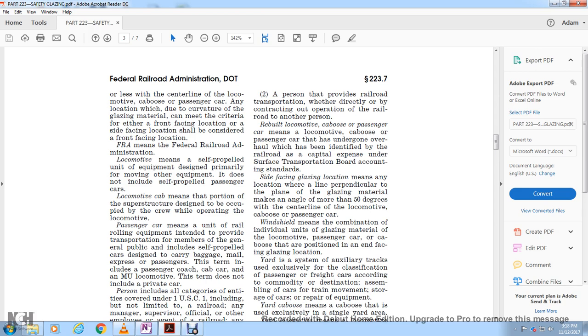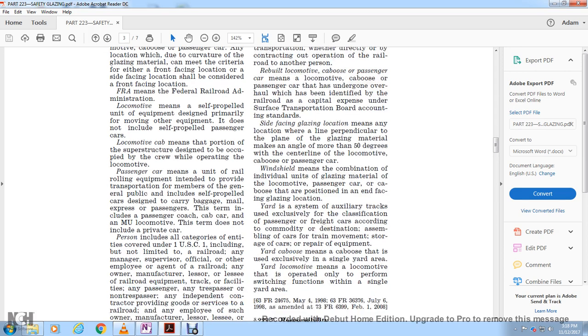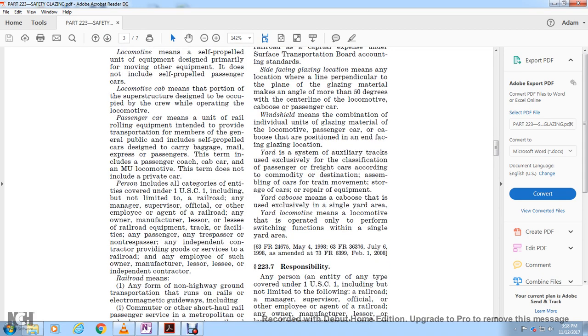FRA means the Federal Railroad Administration. Locomotive means a self-propelled unit of equipment designed primarily for moving other equipment; it does not include a self-propelled passenger car. Locomotive cab means the portion of the superstructure designated to be occupied by the crew while operating the locomotive. Passenger car means a unit of rail rolling equipment intended to provide transportation for members of the general public, and includes self-propelled cars designed to carry baggage, mail, and express with passengers. The term includes passenger coach, cab car, and multiple unit locomotive. The term does not include a private car.